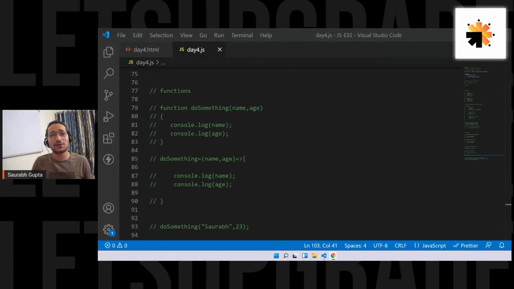And today is also supposed to be the second last day. First of all, I would like to inform everyone that we don't have a session on Sunday. That was day 7. Instead, we have a 2-hour session tomorrow in which we are going to create a project. I didn't want to split the project in 2 days. I wanted to create the project in one day. That's why instead of having a session on Sunday, we'll have a session on Saturday of 2 hours so that in one sitting only, we can complete the whole project. And that will increase the level of understanding because it will be connected, right?